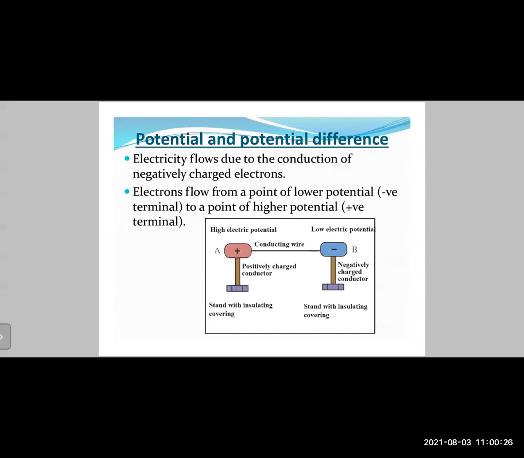Okay, so when you connect these two with a conducting wire, what will happen? The electricity will flow from the red conductor, the positively charged conductor, to the blue conductor, which is negatively charged. But if I consider the flow of electrons, the electrons will flow in the opposite direction, that is from the blue terminal to the red terminal, from the negative terminal to the positive terminal.